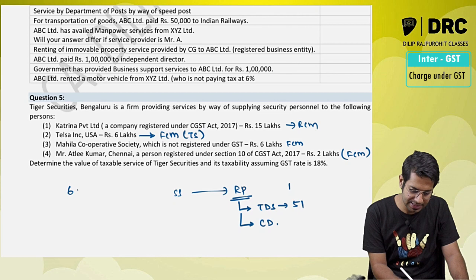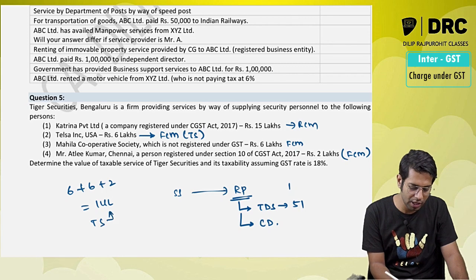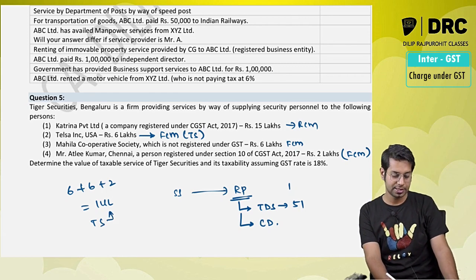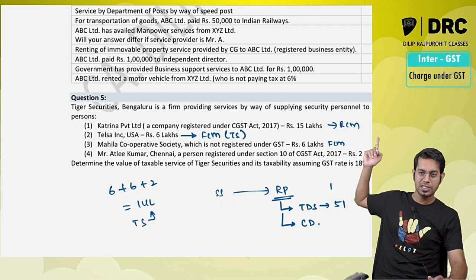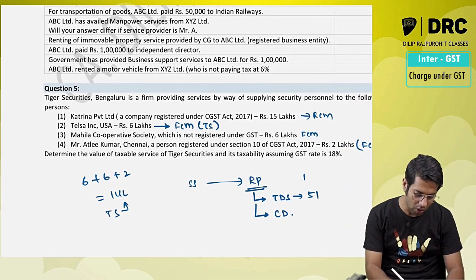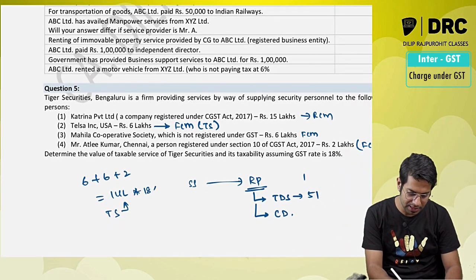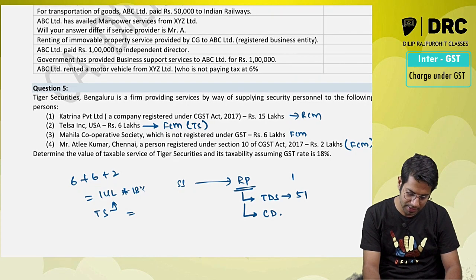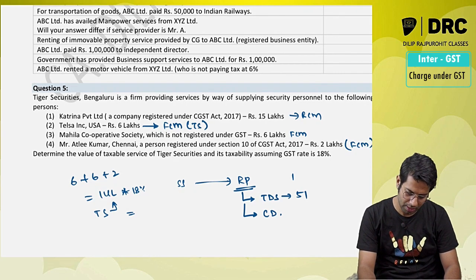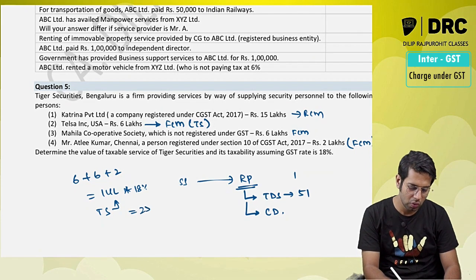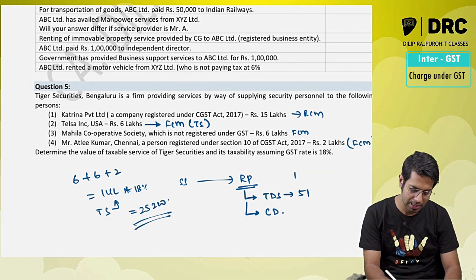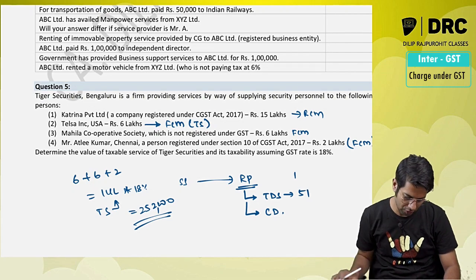So in the present case, 6 lakhs plus 6 lakhs plus 2 lakhs, which is equal to 14 lakh rupees, is the taxable services which is provided by Tiger Securities, because first service is anyways taxable under reverse charge. On this, 18% GST, 2,52,000 is the total amount.